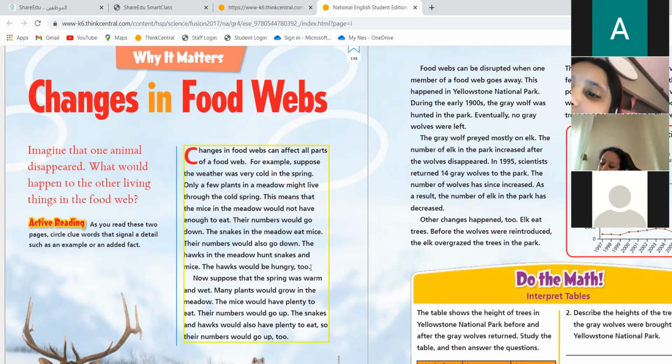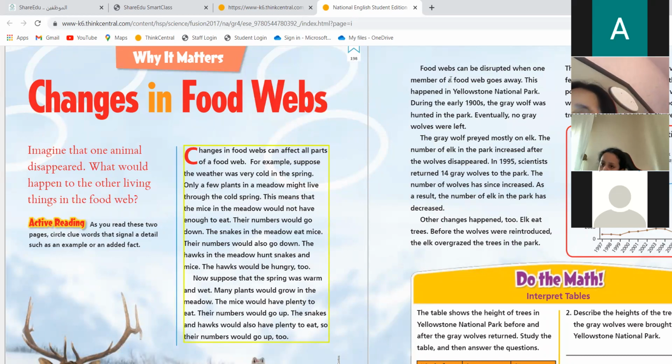Suppose that the spring was warm and wet. Plants would grow in the meadow. The mice would have plenty to eat. Their numbers would go up. The snakes and hawks would also have plenty to eat, so their numbers would go up too. The changes in a food web can be very confusing. If there's too much food, there will be too many animals. And if there is too little food, there will be too few animals.